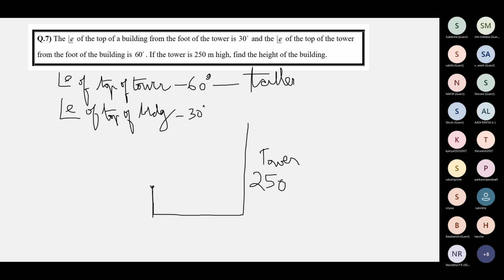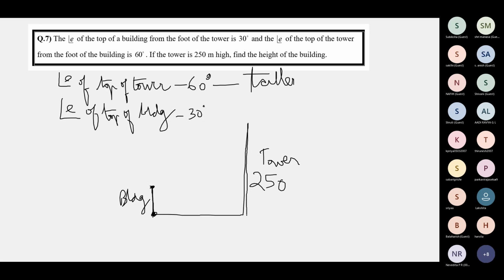You're not standing here. This is the building, and this is the tower. And the thing is, which one to draw taller? Are they of equal height? Or if they're not of equal heights, which is taller? Wherever you have to raise your head more than the earlier one, that structure will be taller. So 60 degrees is wider than 30 degrees.